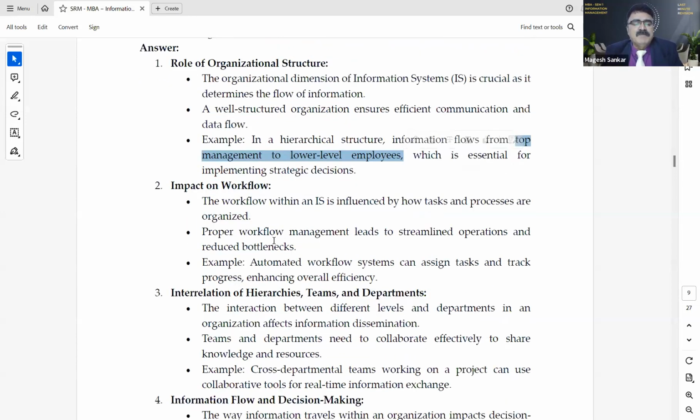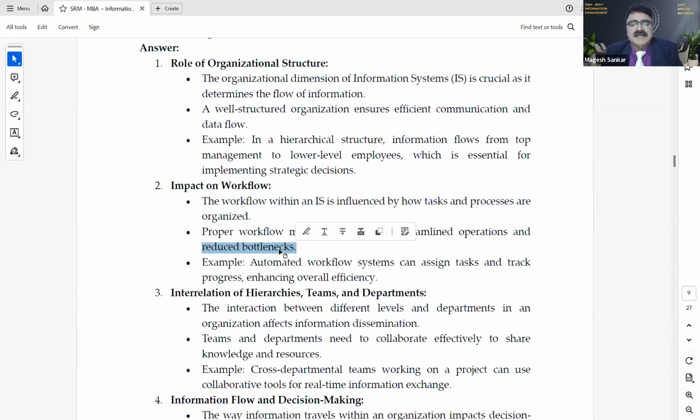Next one, impact on workflow. Workflow within the information system is influenced by how tasks and processes are organized. Proper workflow management leads to streamlined operation and reduced bottlenecks, or impediments, or reduced barriers.